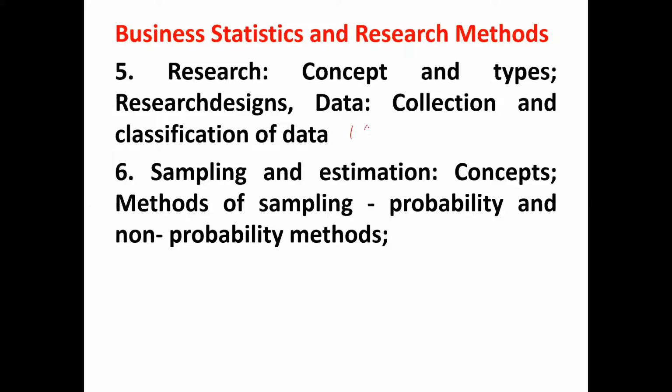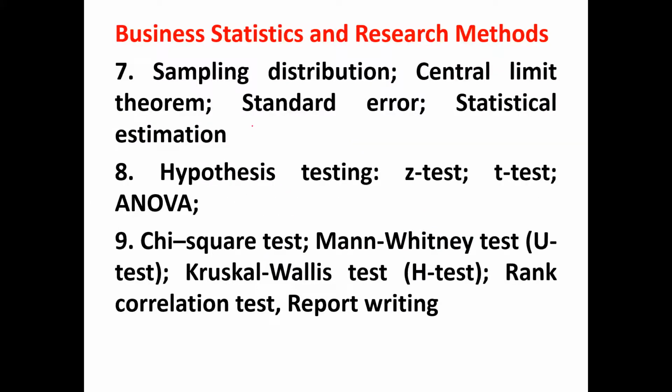Then a research, one question shall certainly be asked. Types, research design is a very important question. Okay, then sampling, estimation, probability, non-probability sampling. Yes, one question shall certainly be asked. Then sampling distribution, standard error. Yes, one question is expected. Hypothesis testing, very important, and two questions are expected to be asked from this particular part of a business statistics. And in the last, one question shall be asked from all the non-parametric tests. These are known as non-parametric tests, like chi-square test, Mann-Whitney, and this test, rank correlation test.